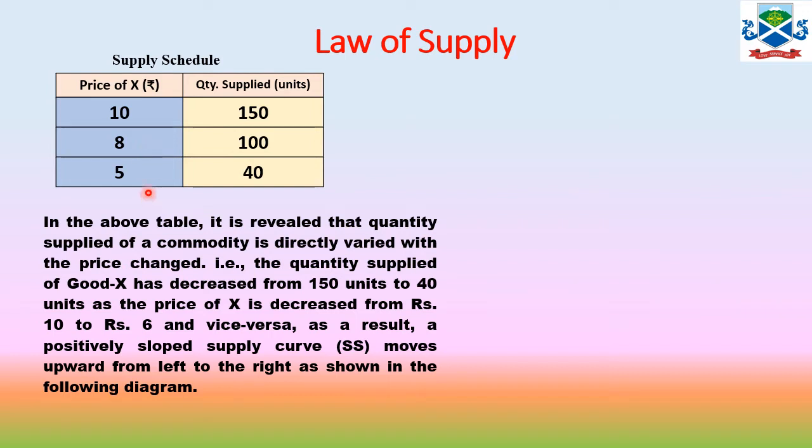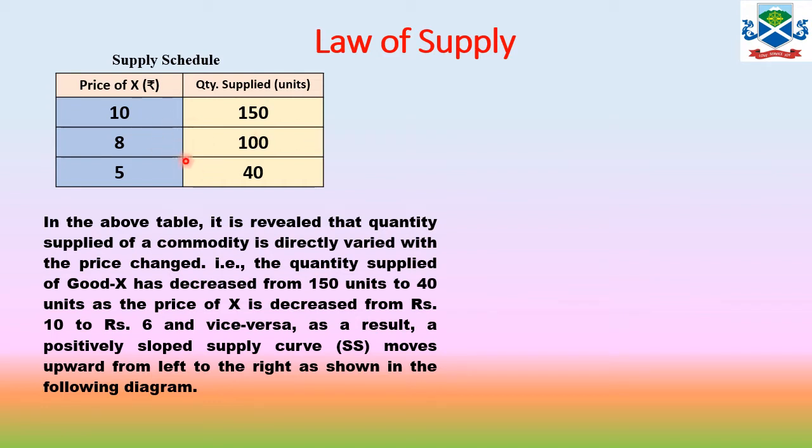When the price decreases again, supply decreases to 40 units. Now the reverse case: when the price is 5, the firm is willing to supply 40. When the price increases to 8, the firm is willing to supply more, from 40 to 100. When the price increases again from 8 to 10, the firm is willing to increase the supply to 150. So that's how there is a positive or direct relationship.